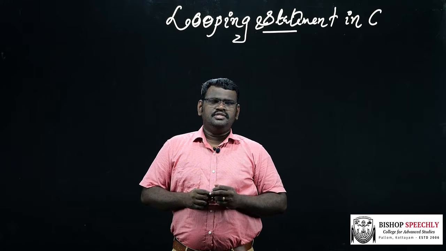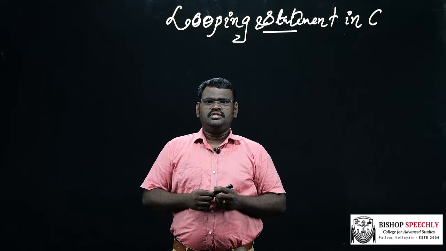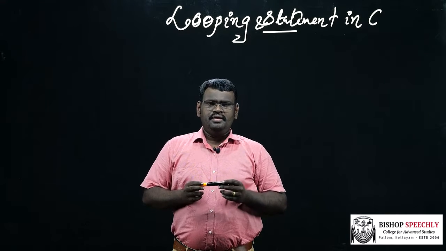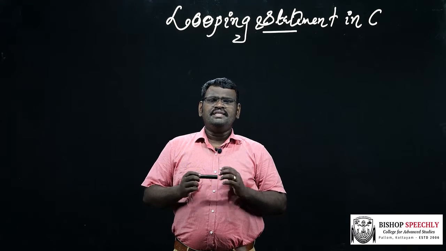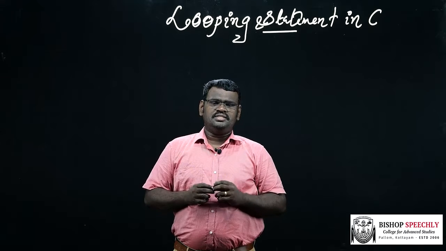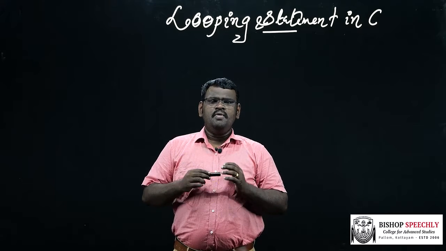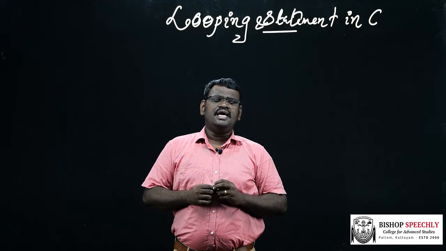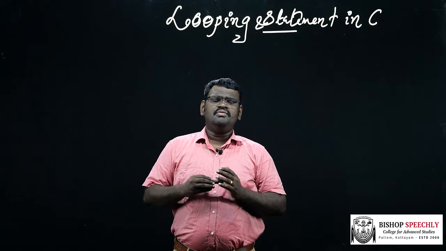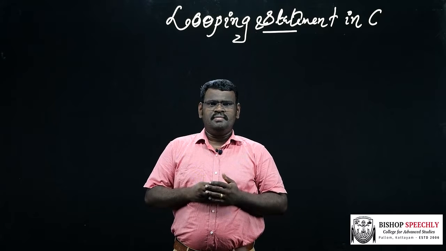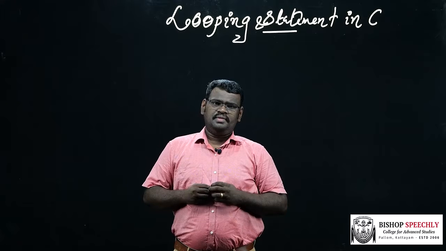Welcome all. Today we are going to discuss the looping statement in C language. Looping statement means to execute a group of statements many times based on a particular condition. That particular condition is called the control statement. A looping statement consists of two parts: the body of the loop and the control statement. If the control statement is true, then the body of the loop is executed. If the control statement is false, then the loop is exited.